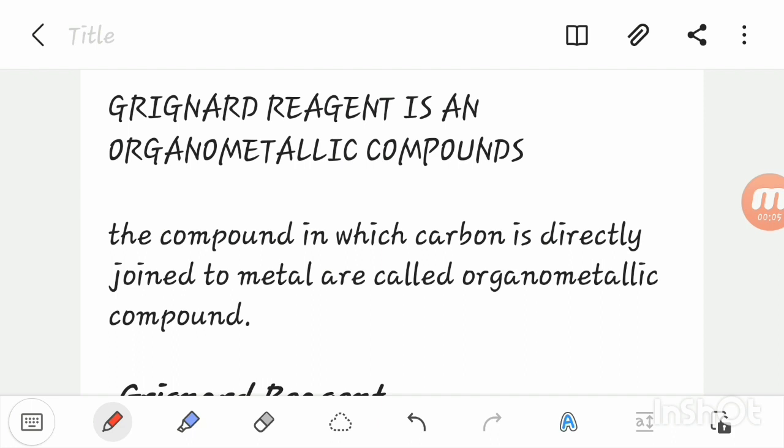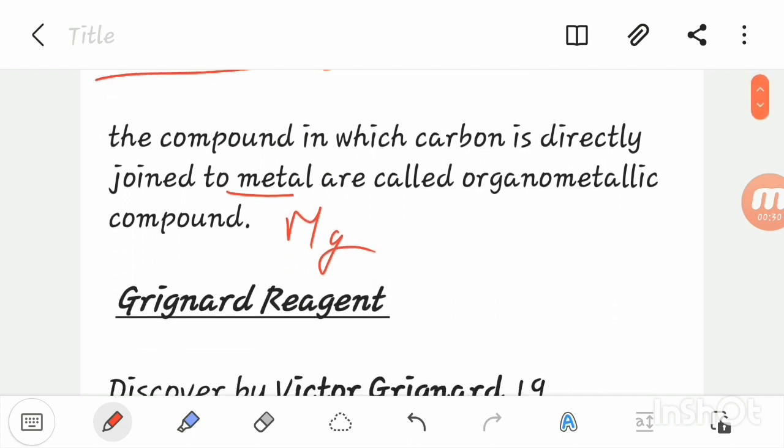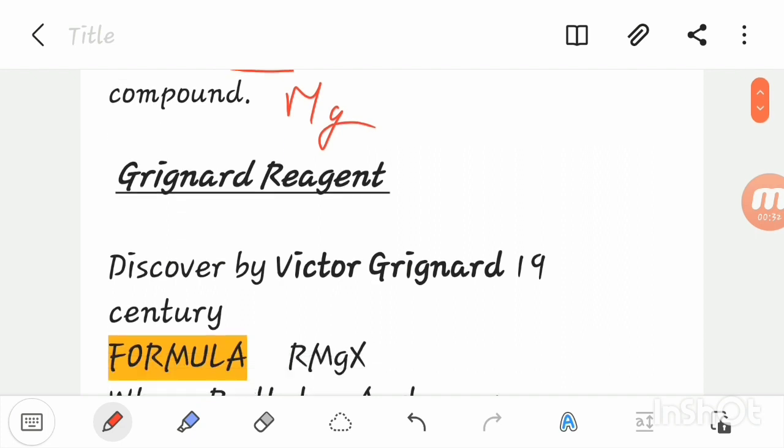Today we are learning about Grignard reagent. Grignard reagent is an organometallic compound. What is an organometallic compound? The compound in which carbon is directly joined to metal is called an organometallic compound. Here in this Grignard reagent, the metal is magnesium. There are so many examples of organometallic compounds, like Gilman reagent and RLi. But today we are studying about Grignard reagent.